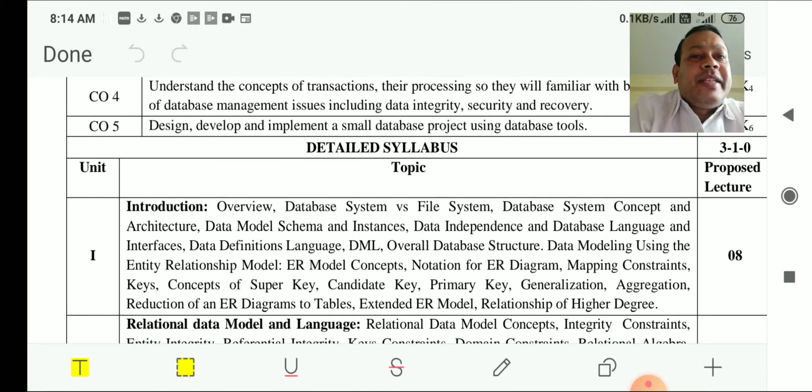So here we are going to see the data model. It is divided into three different layers, that is basically internal, conceptual and user, three levels are there. And at the bottom we are going to have the database. In full detail we are going to see this data model, and it is one of the very important topics also.